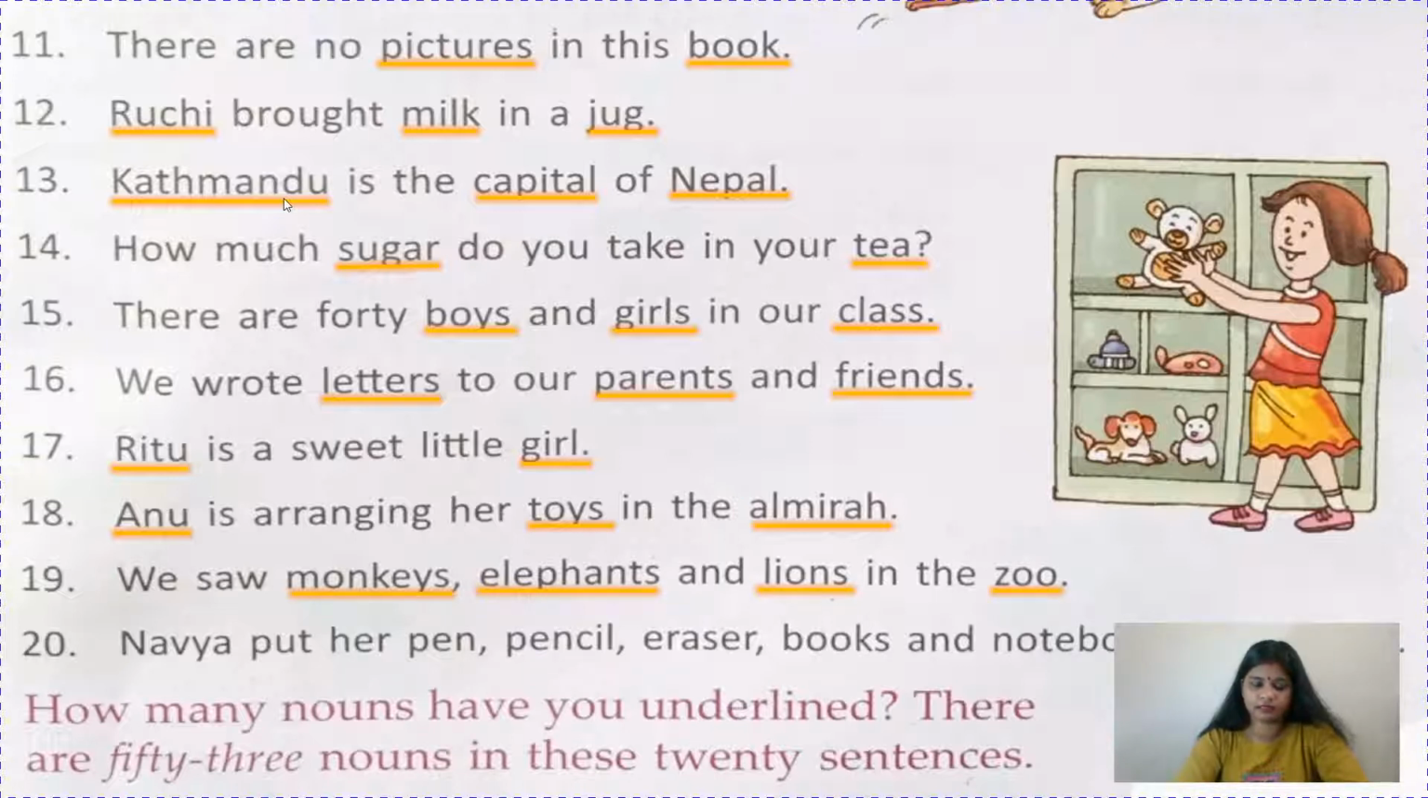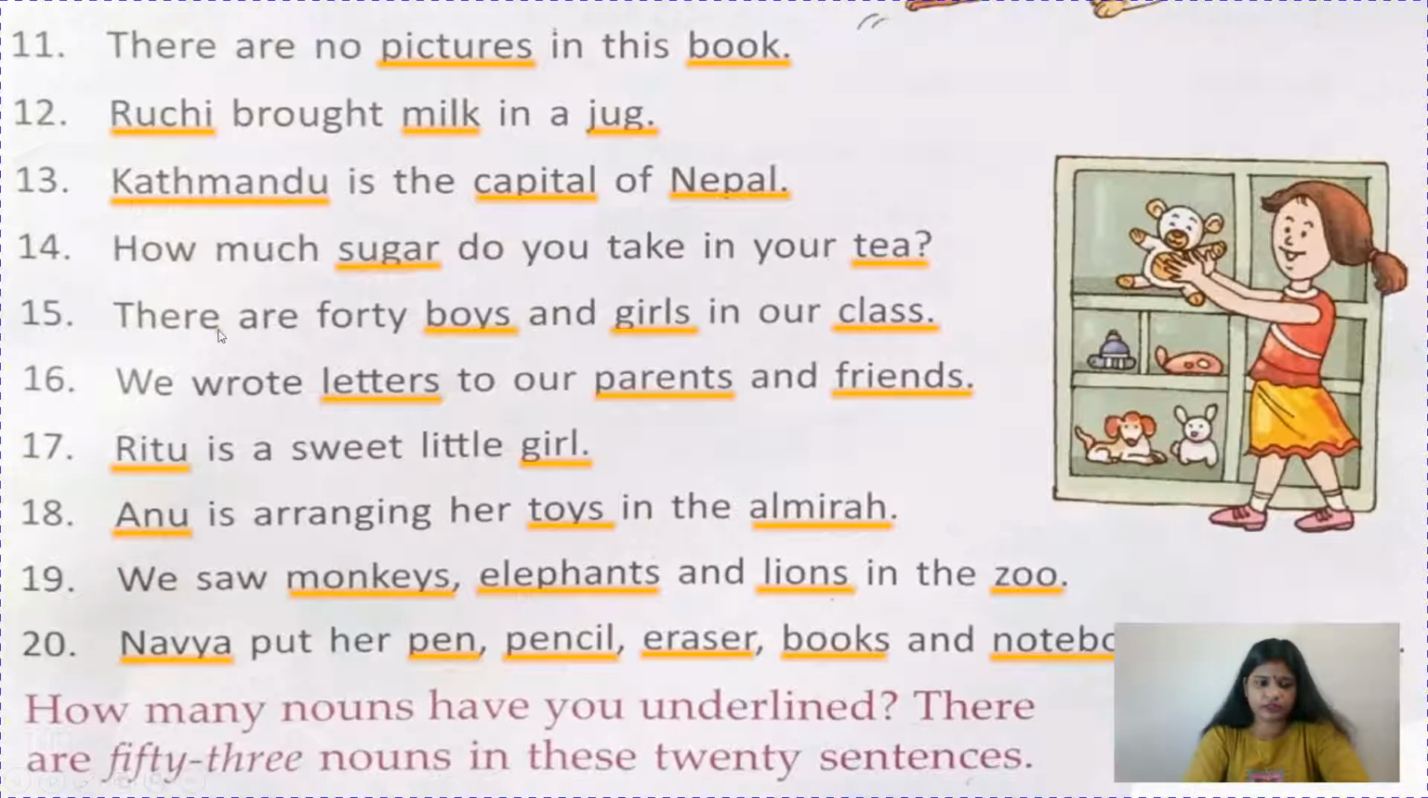So monkeys, elephants and lions, they are animals, and zoo is the name of a place. Navya put her pen, pencil, eraser, books and notebooks in her bag. So Navya is the name of a girl, but all the rest of the things come under the category of thing. So you have to underline these things.